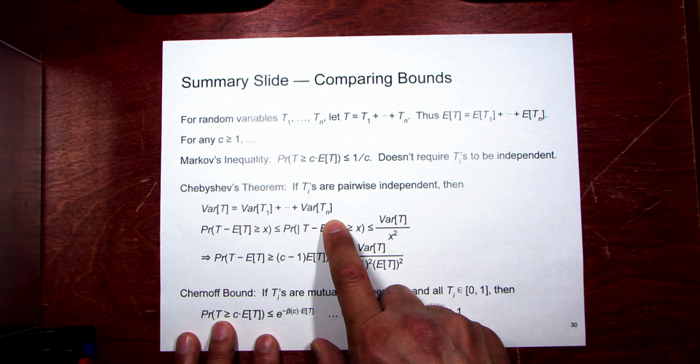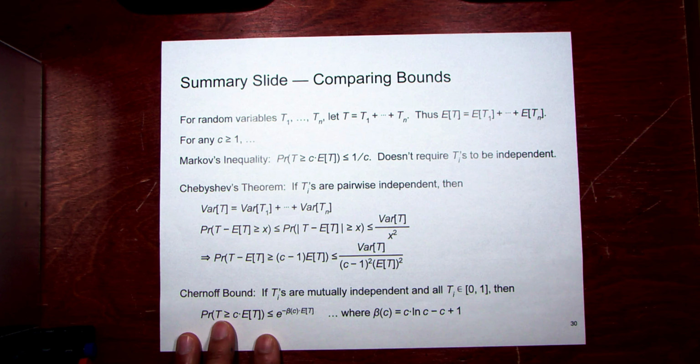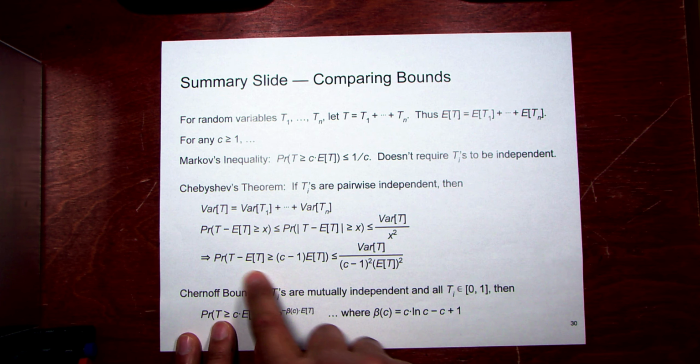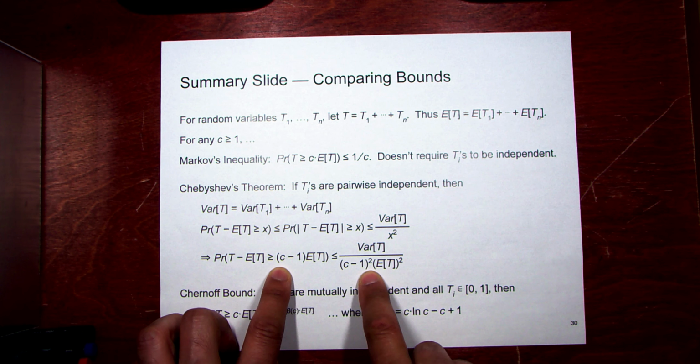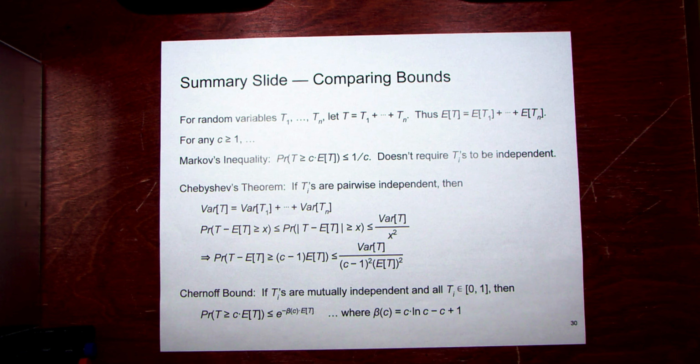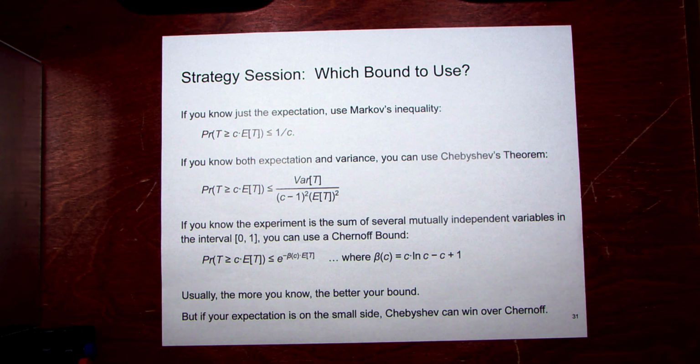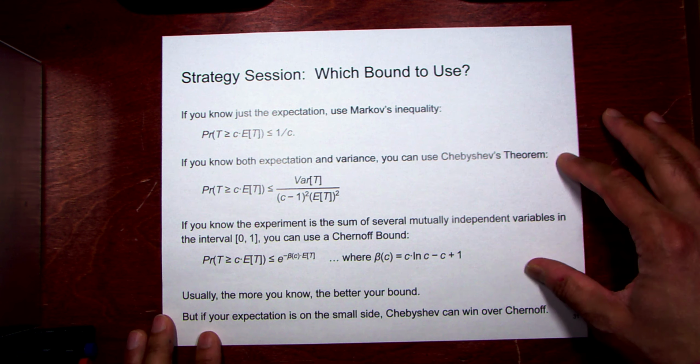So that's an extra condition to get these general things to work. If you want to scale by the differences this far away from the mean, in multiples of the mean, it will scale thusly. So if you know the variance, you can do it. And Chernoff requires even more: mutual independence, and the T_i have to be bounded between 0 and 1, and you get an even stronger bound. Here it goes down by a quadratic; here it goes down by an exponential. Generally, the one that you should use is the strongest one that you can get. If you can transform the problem into something that works for either one of these, you should.